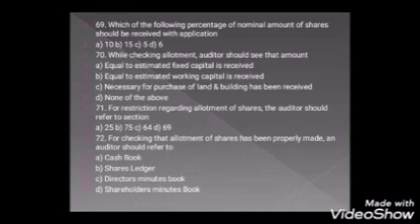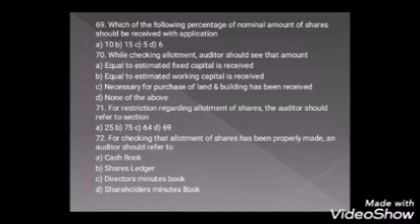Next question is, while checking allotment, auditor should see that amount equal to estimated fixed capital is received, equal to estimated working capital is received, necessary for purchase of land and building has been received, and none of the above. The right answer is option D, none of the above.